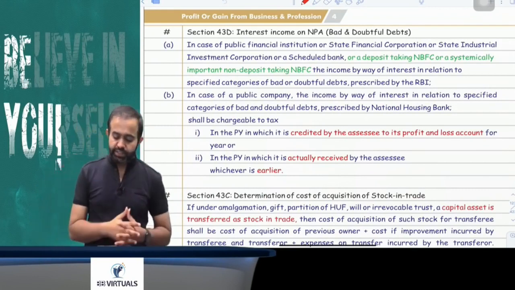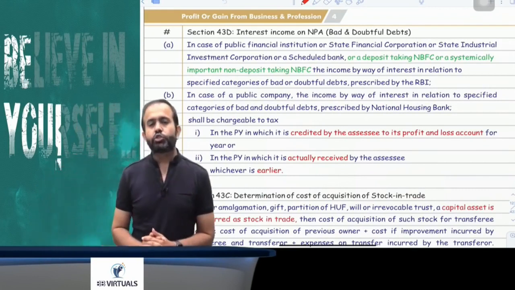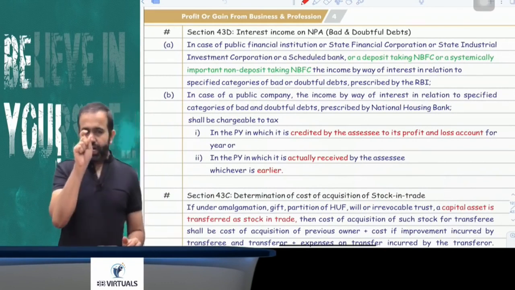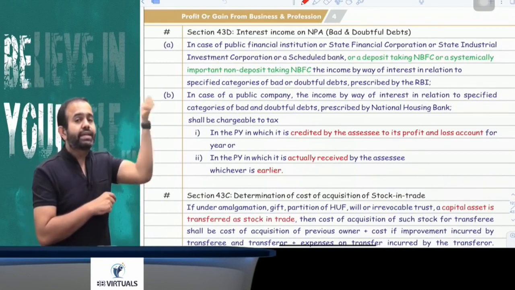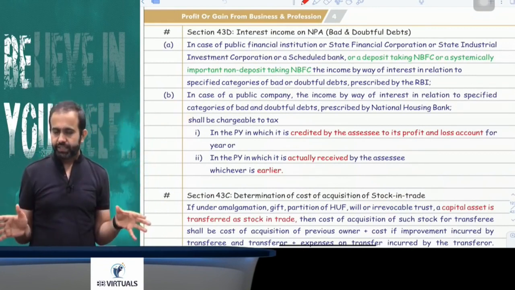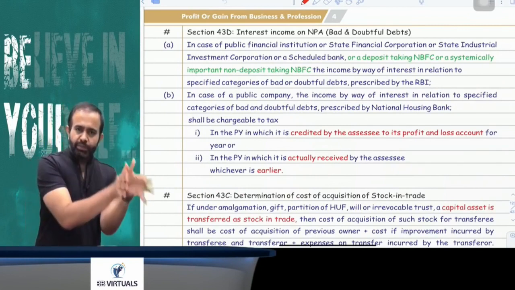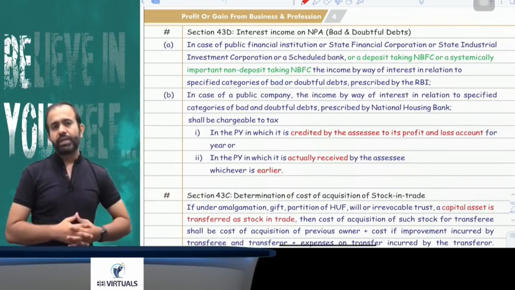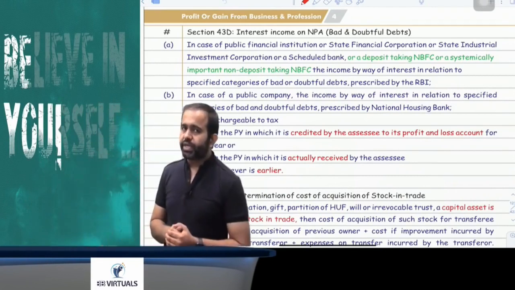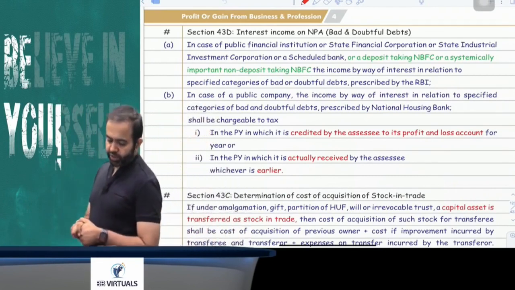This section is saying that interest on that NPA asset should be recognized only in the year in which either that interest is credited to the P&L credit side or received by that bank, whichever is earlier. So interest on a non-performing asset will be recognized only when that interest is either credited to the P&L account or received by the bank, whichever is earlier.